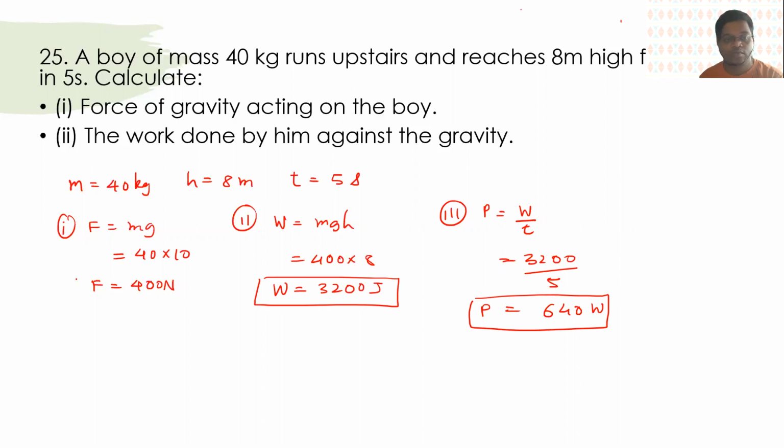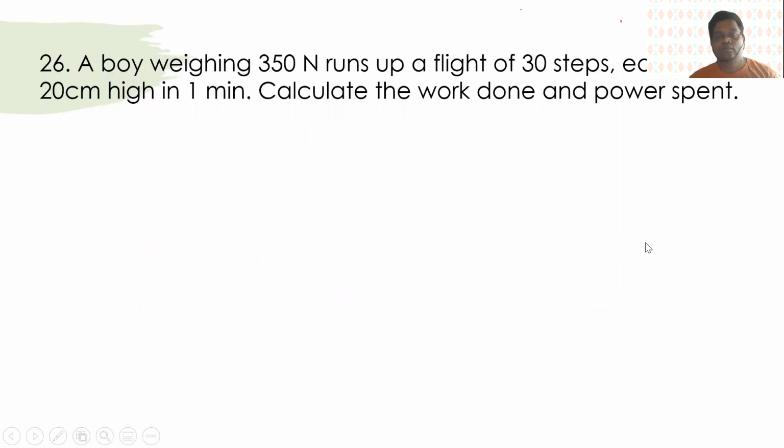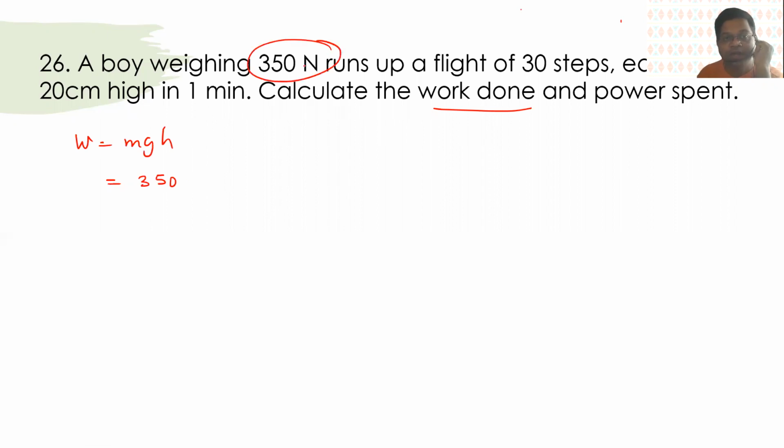Okay. The next question. Again, a similar one. Okay, and here they are asking for the work done. So again, it is mgh. So 350 Newton, this is already provided to us.